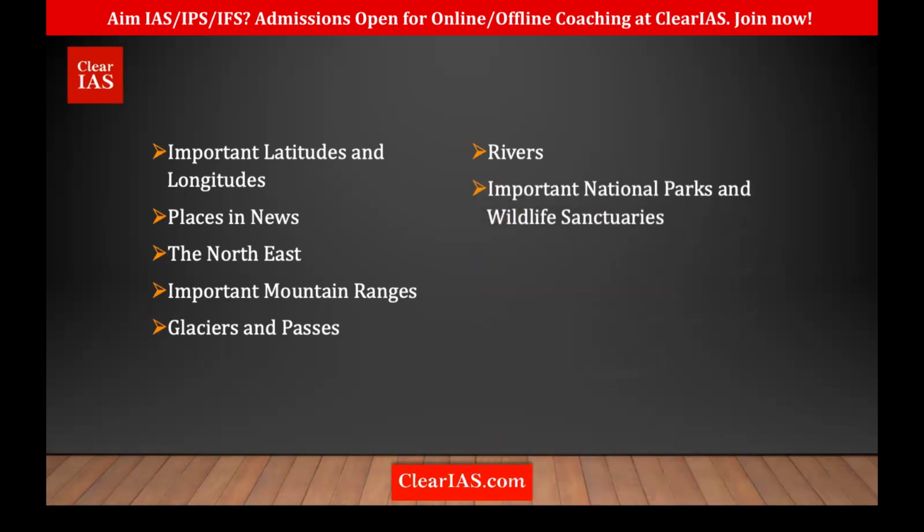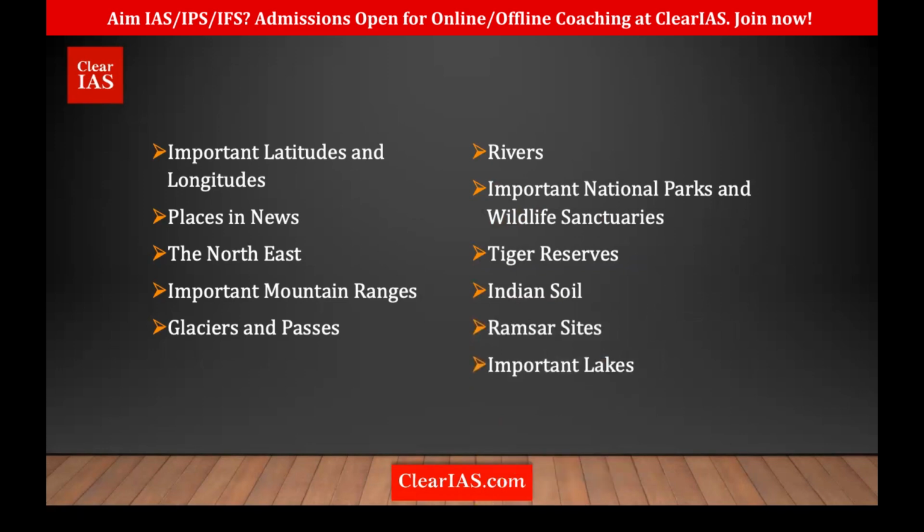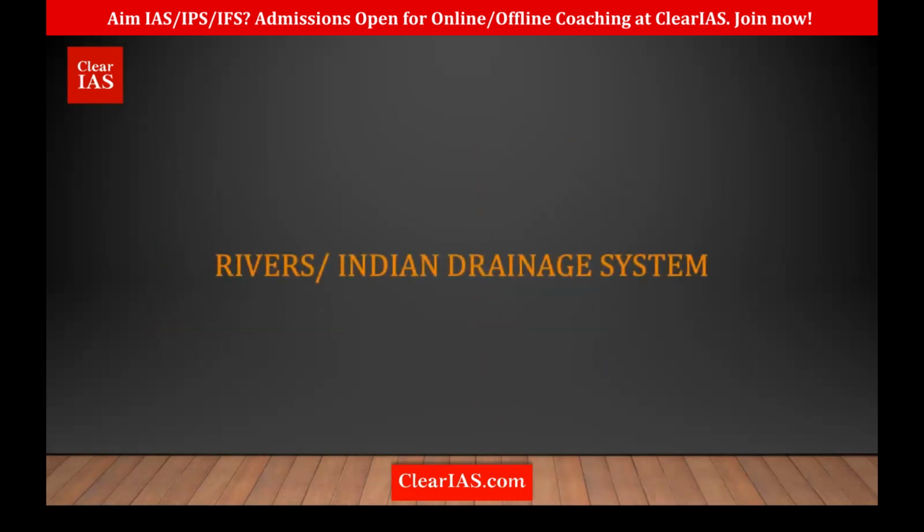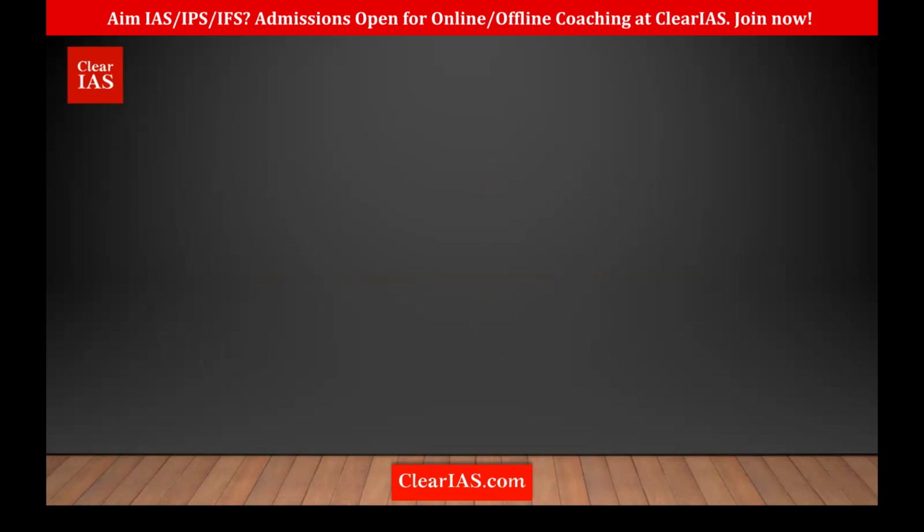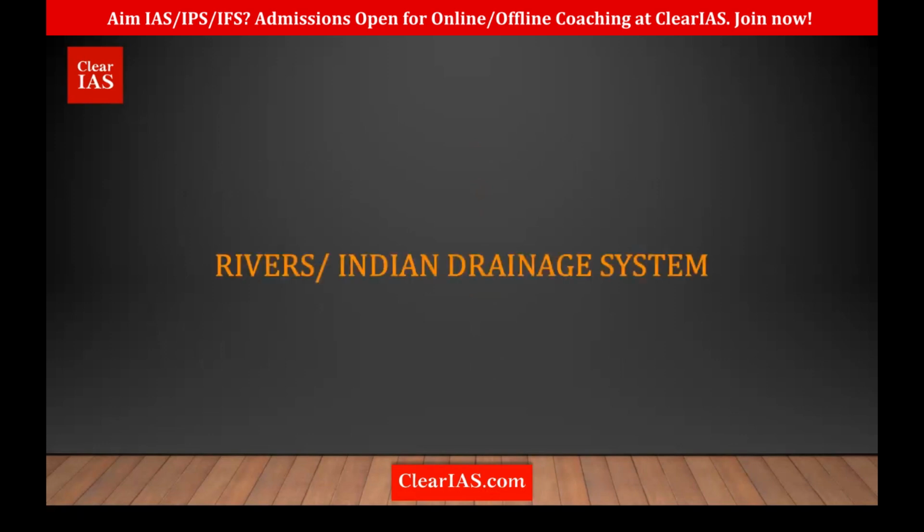Then, in the coming section, we'll be discussing the protected area networks, the Indian soil, the Ramsar sites, and important links. So we'll start with the rivers. The rivers are otherwise called the Indian drainage system, the rivers in India.